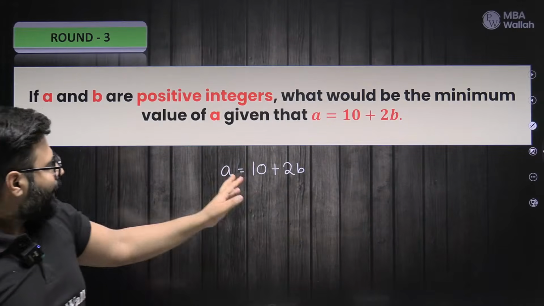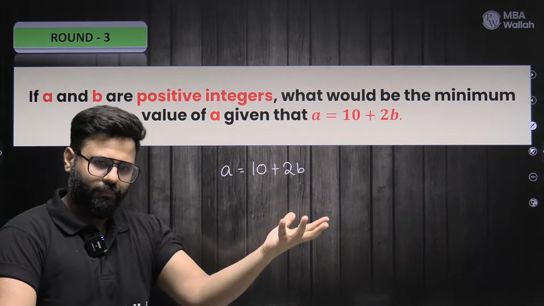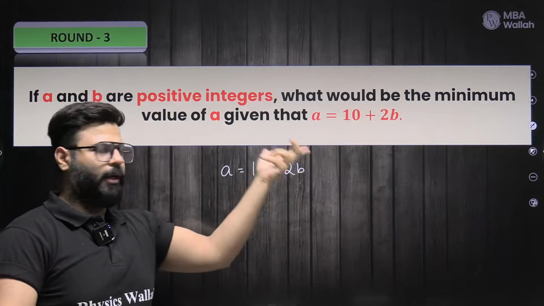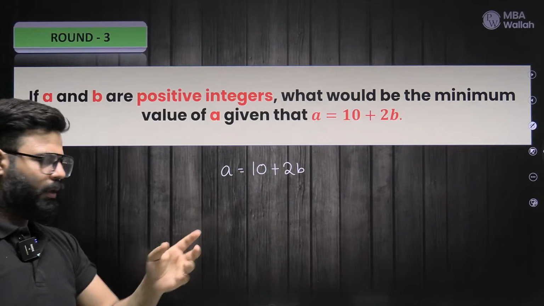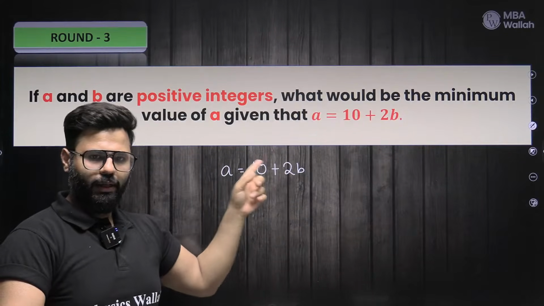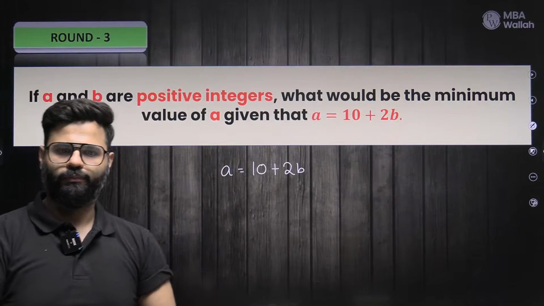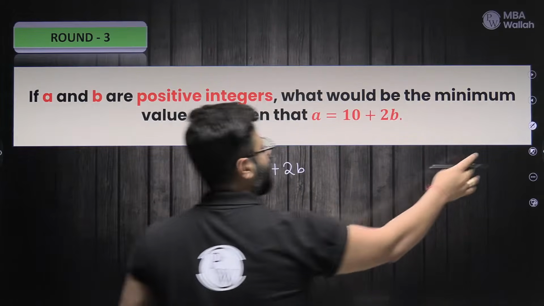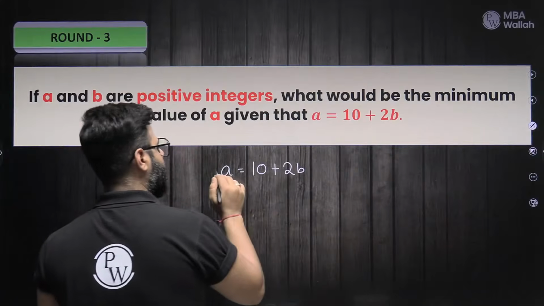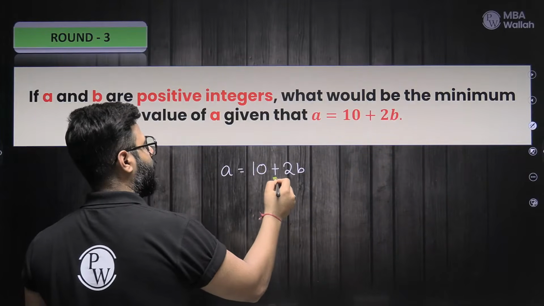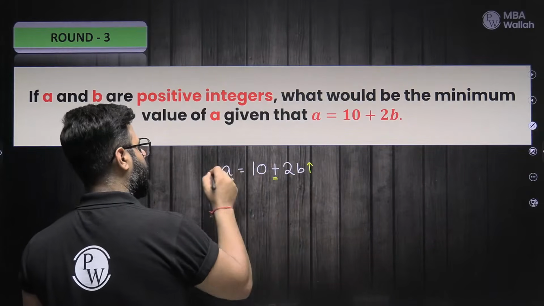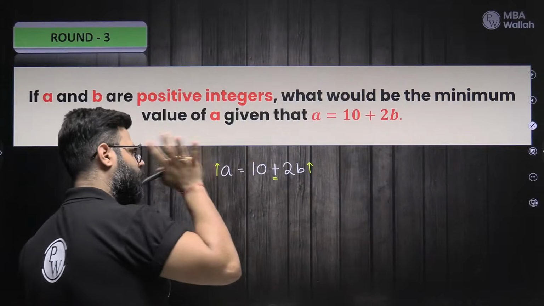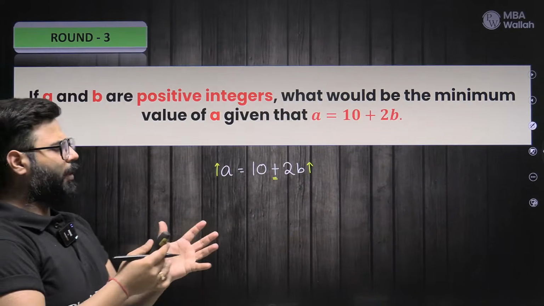So I know A is 10 plus 2 times something, and A clearly depends upon B. Now you tell me, if I increase B, does A increase or decrease? Since A is 10 plus 2B, the more the B, the more the A. And I want to keep A minimum. So I'll keep the minimum value of B.